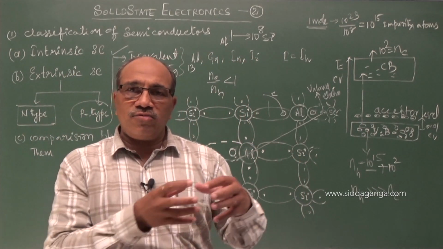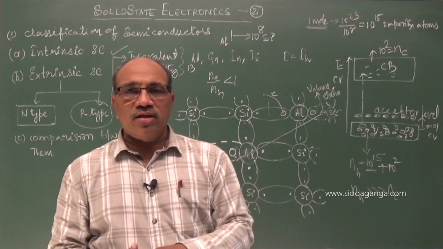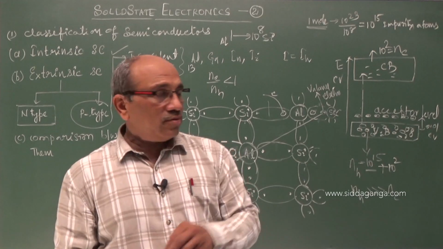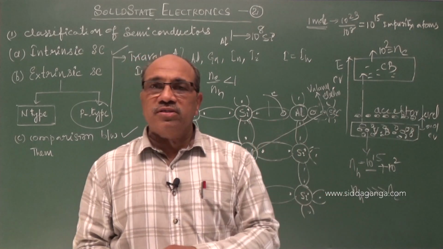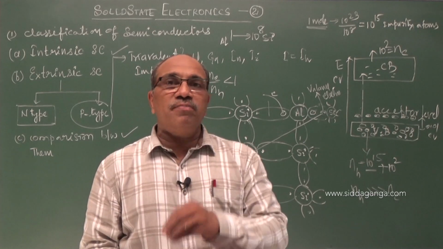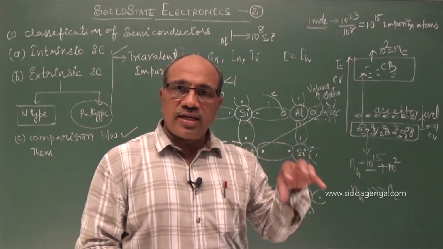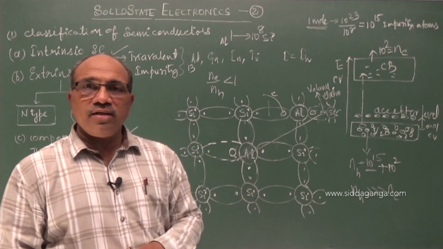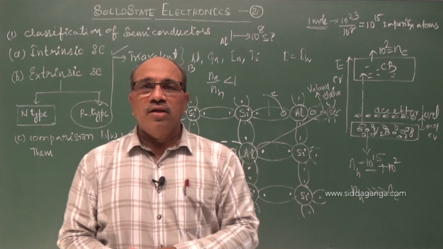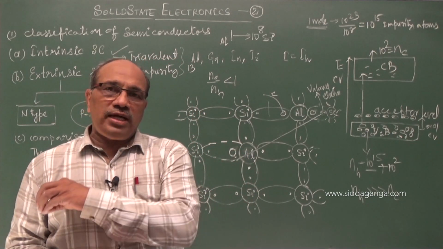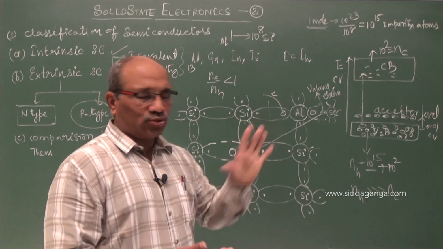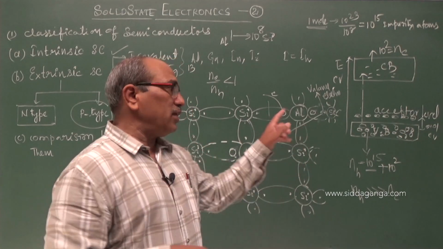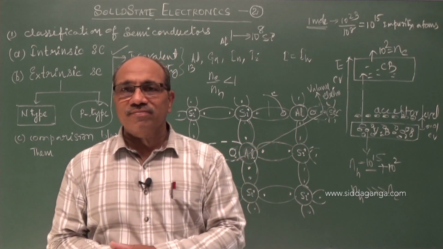An intrinsic semiconductor, when impurity is added, becomes extrinsic. When you add a pentavalent impurity like arsenic, phosphorus, antimony or bismuth, it becomes N type. If you add a trivalent impurity like aluminium or indium, then it becomes P type. Majority carriers in N type are electrons; here they are holes. Minority charge carriers in N type are holes; here minority carriers are electrons.